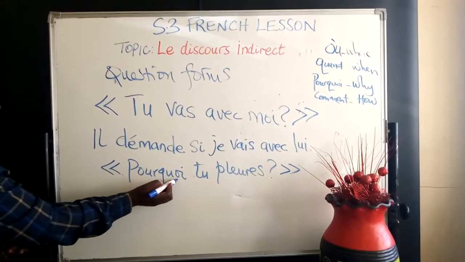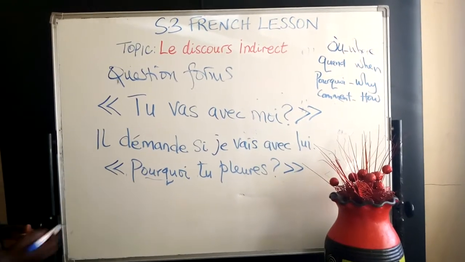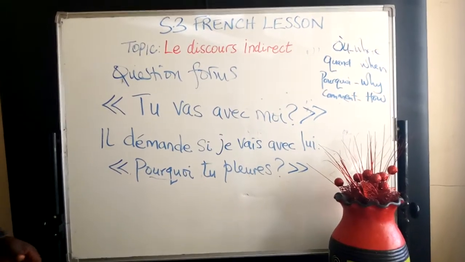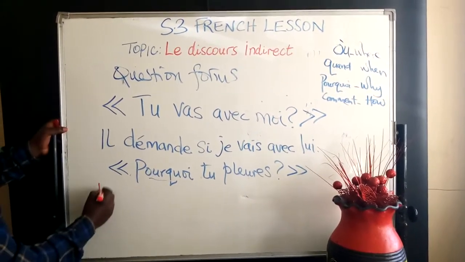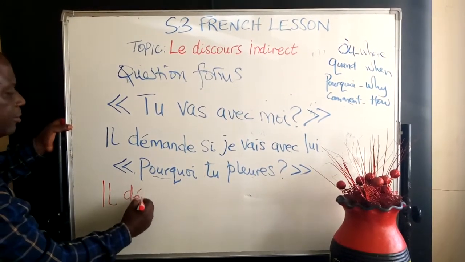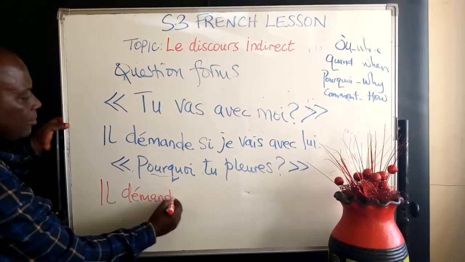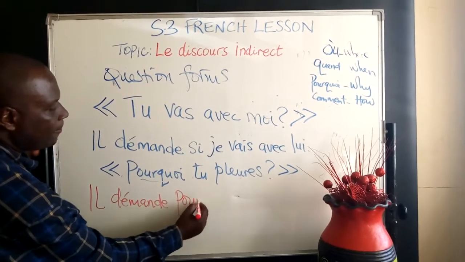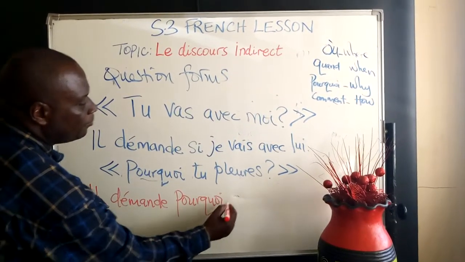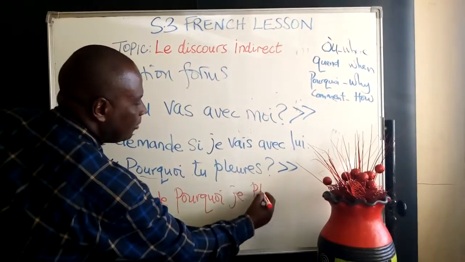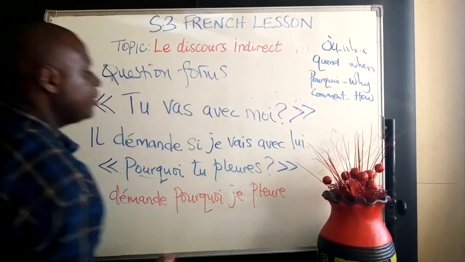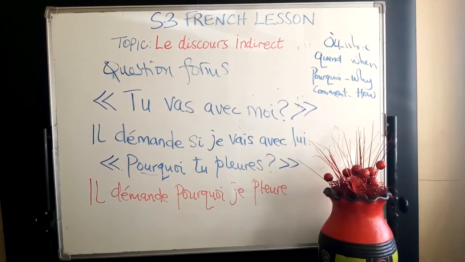So you will need this same word, pourquoi, which means why. And you're going to say in your reporting, il demande pourquoi je pleure. Il demande pourquoi je pleure.